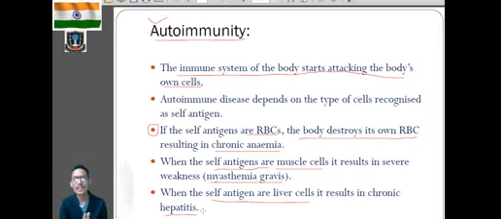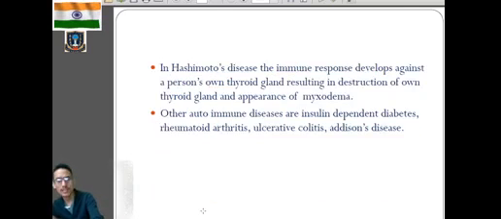We have chronic anemia when the body's own RBC is recognized as foreign cells or self-antigens. If the muscle cells are recognized as self-antigen, it will lead to myasthenia gravis. And if the body immunity recognizes the liver cell as foreign cells or a self-antigen, it will lead to chronic hepatitis. So in autoimmunity, our own body immunity will work against the body's own cells.